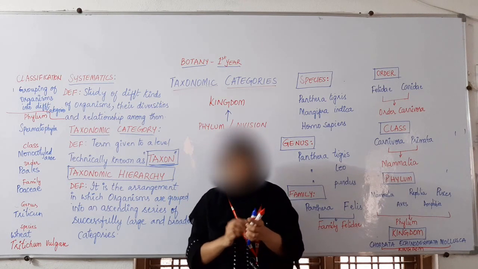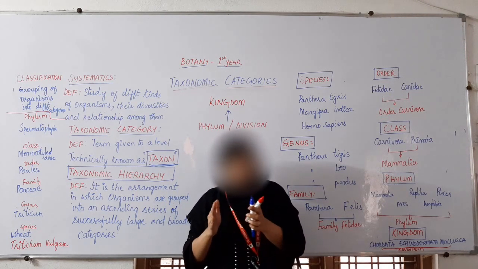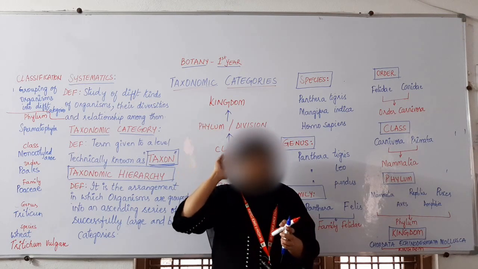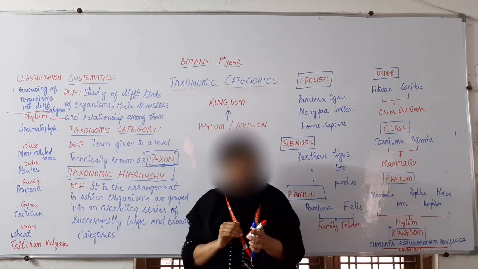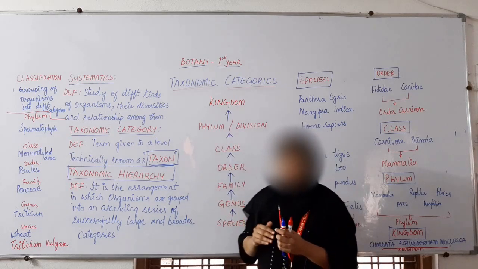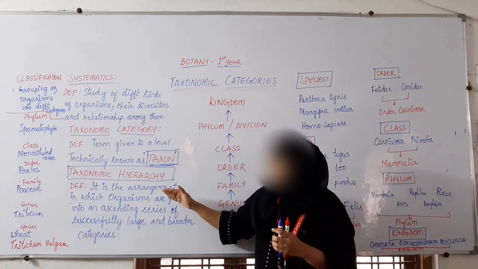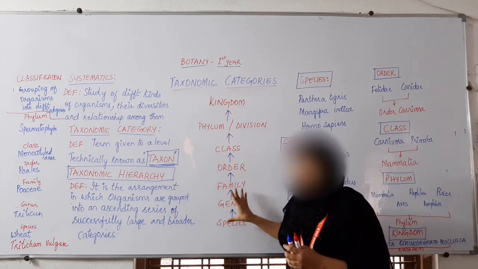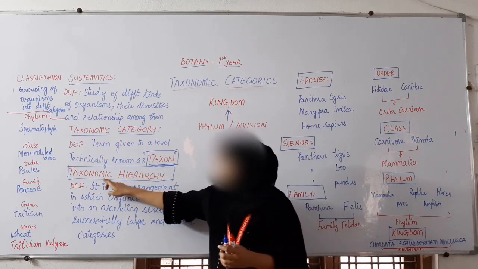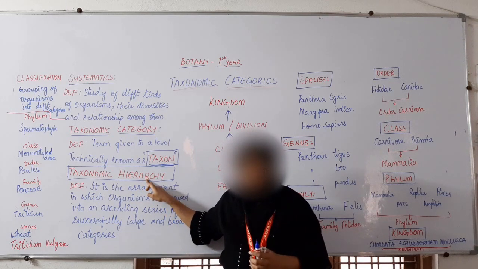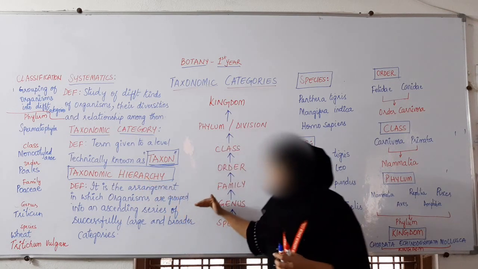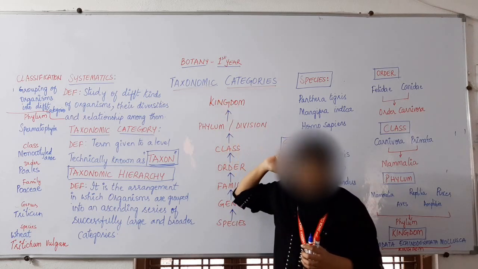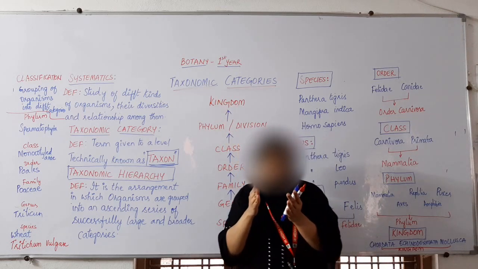So how will we categorize these taxons or organisms into different ranks? Today we will be seeing that. We have different taxonomic categories, and all these taxonomic categories together represent taxonomic hierarchy. Hierarchy is nothing but placing the organisms into different ranks, that is, placing them into different groups.